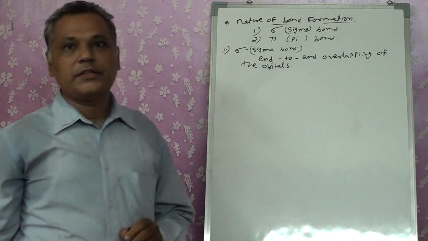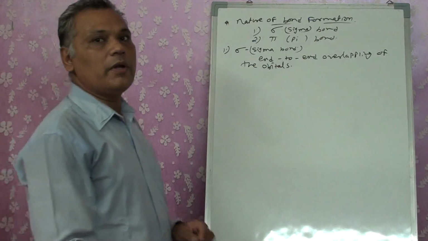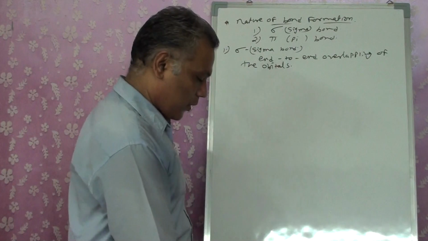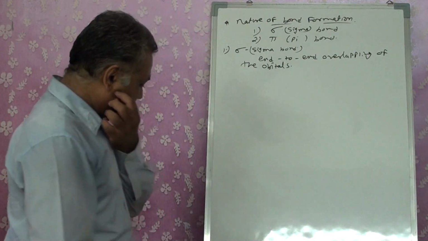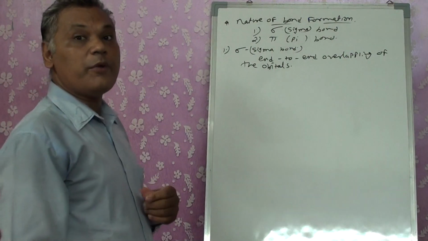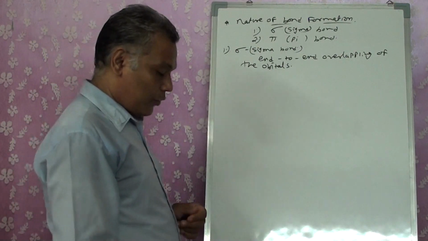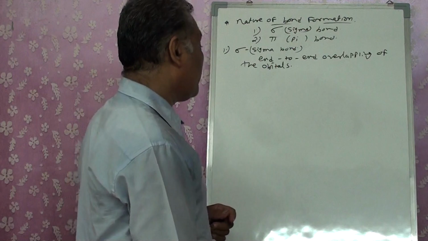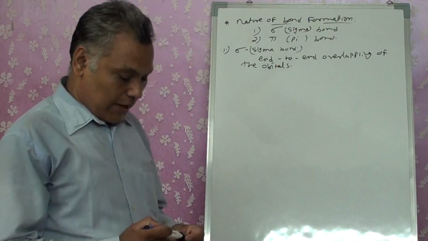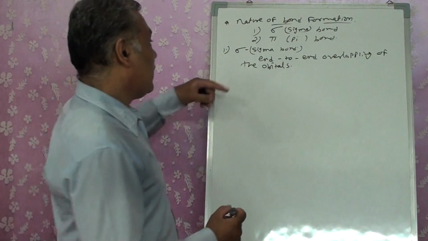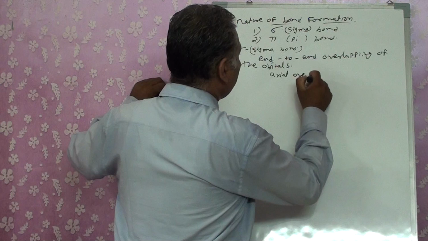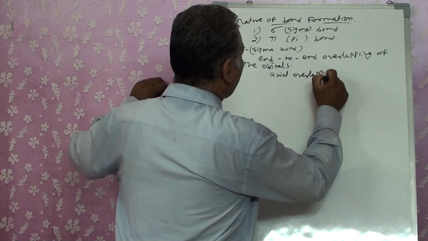When you have end-to-end overlapping of the orbitals, we consider it a sigma bond, right? In this case, the orbitals overlap along the internuclear axis. These type of bonds are also considered head-to-head overlapping or axial overlapping of the orbitals.